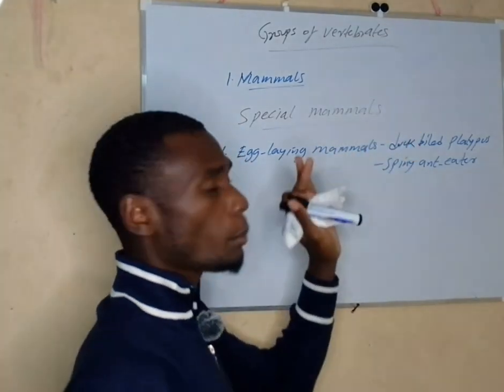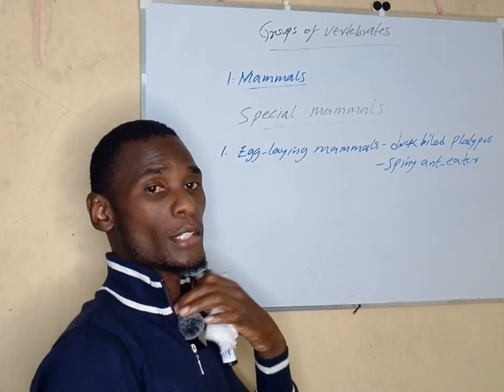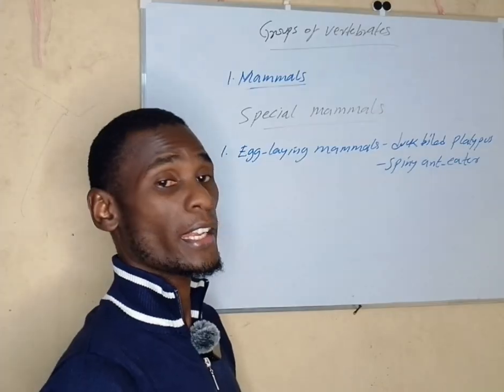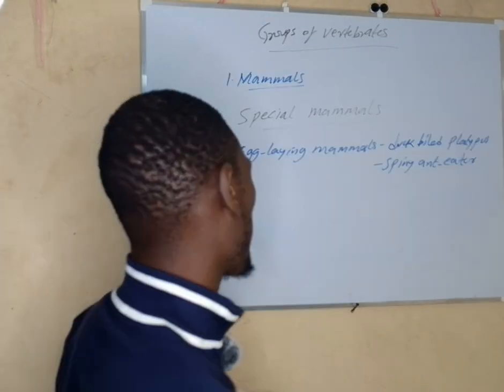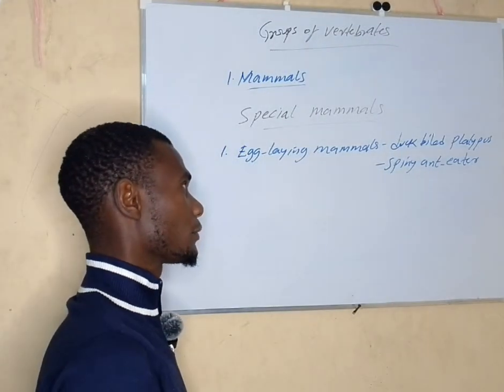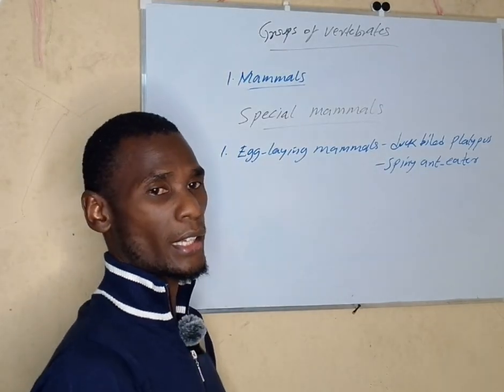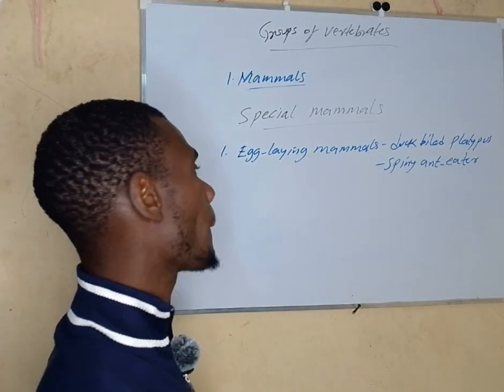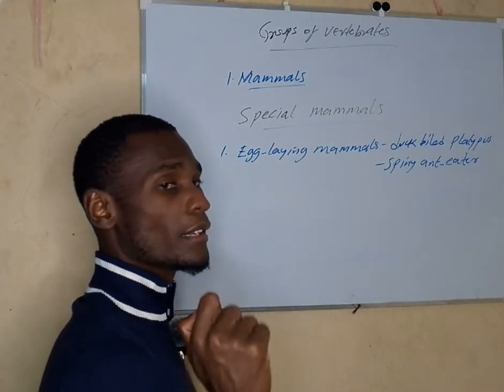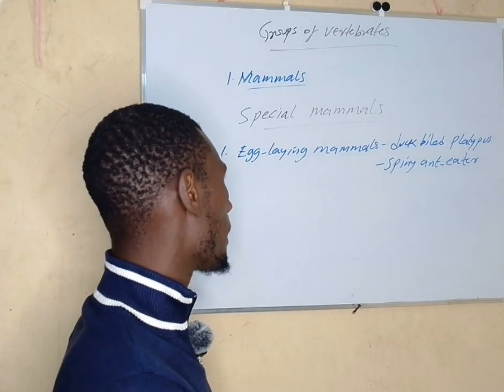Now these 2 mammals, instead of giving birth to live young ones, lay eggs like birds. So they lay eggs, then wait for the eggs to hatch. Then from there, they take care of the young ones just as the other mammals. So that is the first special group of mammals.